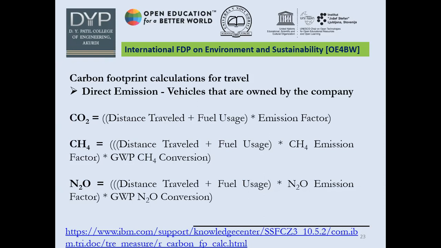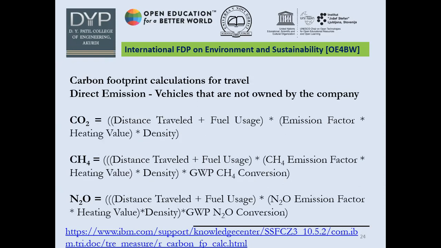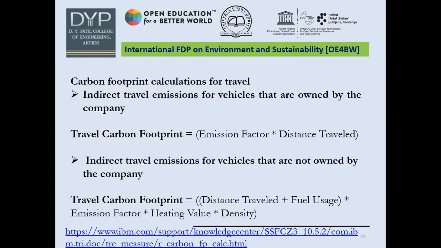That means vehicles that are owned by the company. Next, vehicles that are not owned by the company, let's say CO2, CH4, N2O, the same situation is there, right? So these are the next equations we have to deal with.